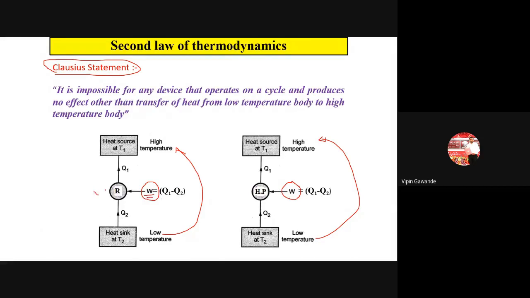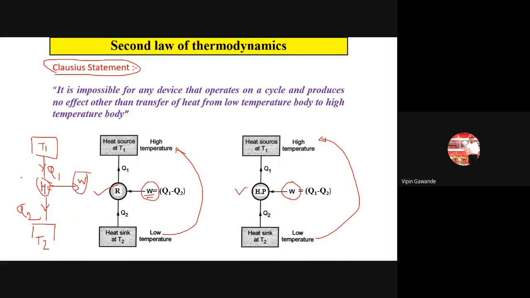For refrigerator also we have to supply the work. But for the heat engine we don't have to supply the work. This is the temperature T1, this is our heat engine, this is our sink temperature T2, and the direction of arrow in heat engine is downward. This is Q2 and it is performing the work W. So here it is performing the work, and in the refrigerator we have to supply the work. So you have to remember that.